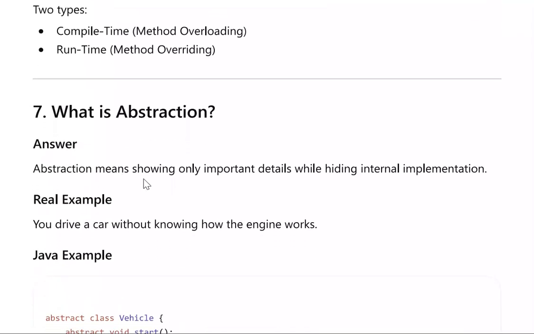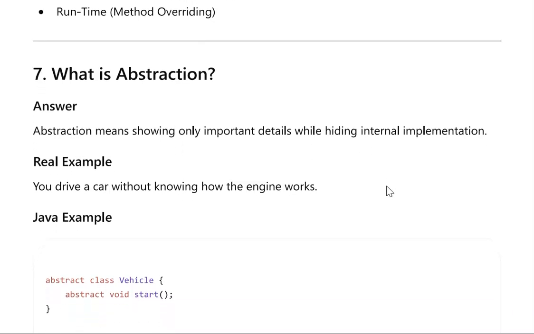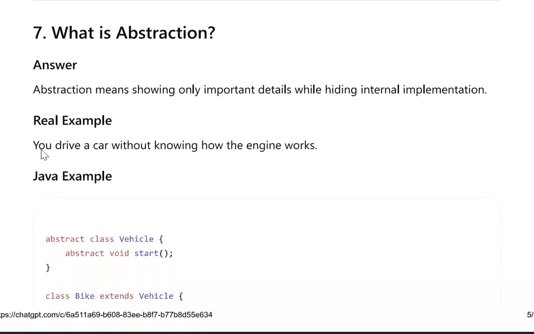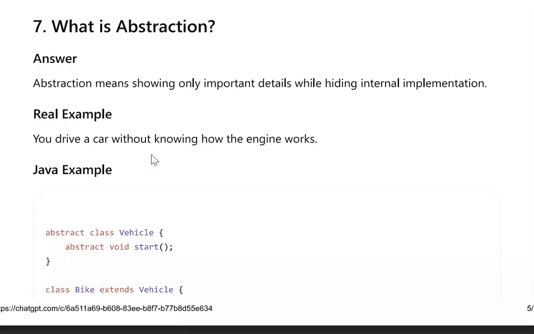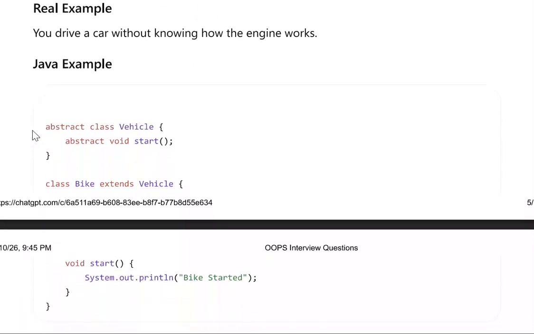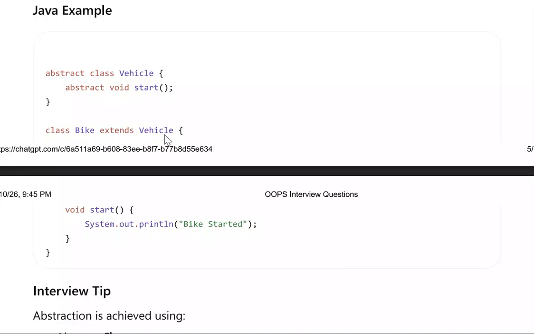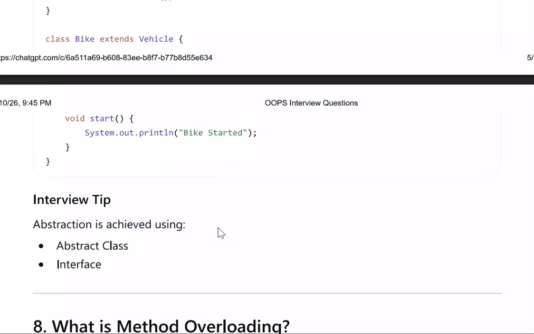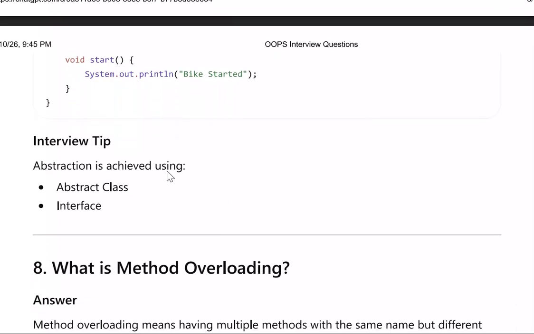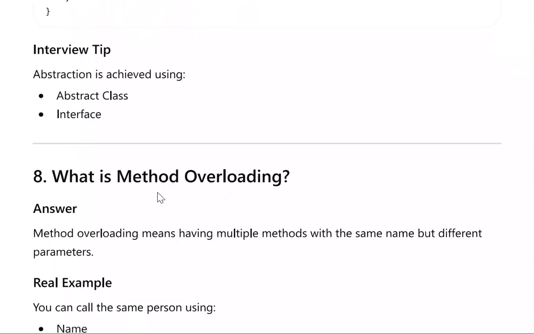What is abstraction? Abstraction means showing only important details while hiding internal implementation. Real example: you drive a car without knowing how the engine works. We have created an abstract class Vehicle and defined a start function, and class Bike extends Vehicle, and inside it we are calling the start function and printing "bike started". Abstraction is done using abstract classes and interfaces.